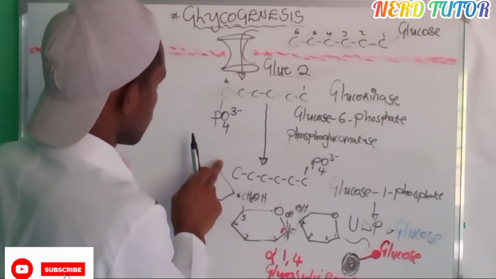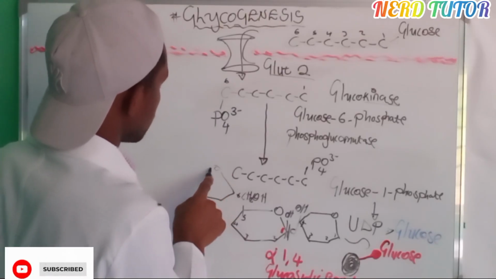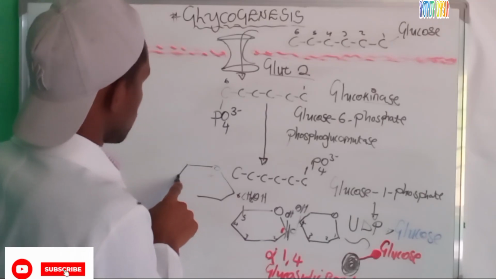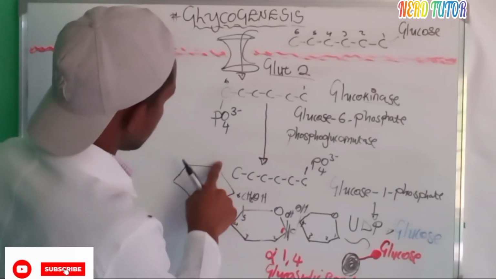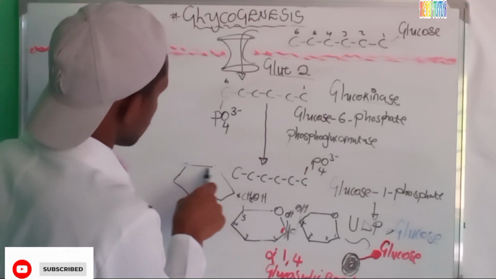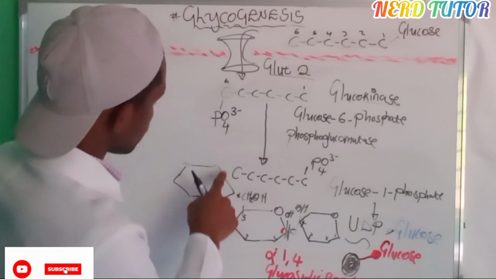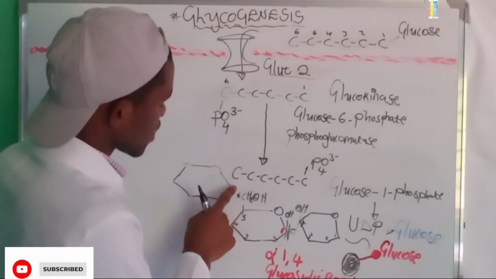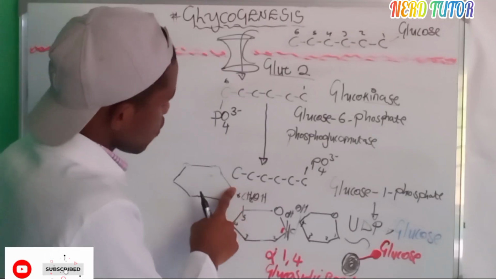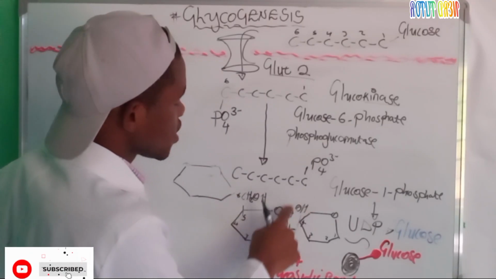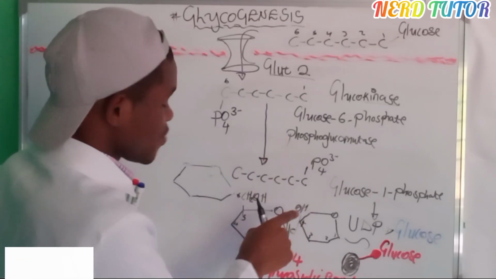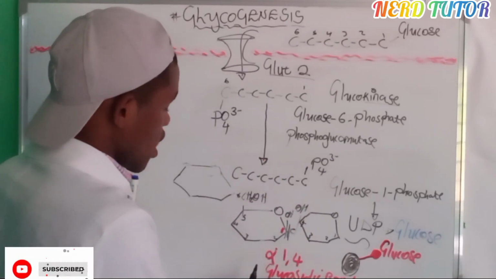So here we are supposed to have that oxygen, so the oxygen should be this side. This should be carbon number 6. Since we are also having a bond, with the same orientation of these hydroxyl groups, this bond, you're not going to call it 1,4 glycosidic bond.